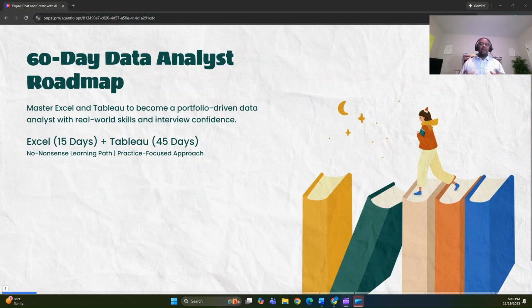Hello, everyone. Today we are going to talk about the 60-day data analyst roadmap, a roadmap that will take you from zero to hero in 60 days as a Tableau developer.